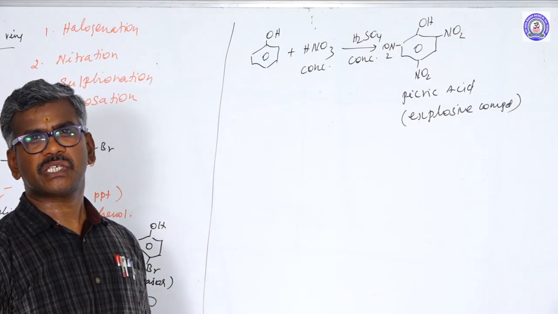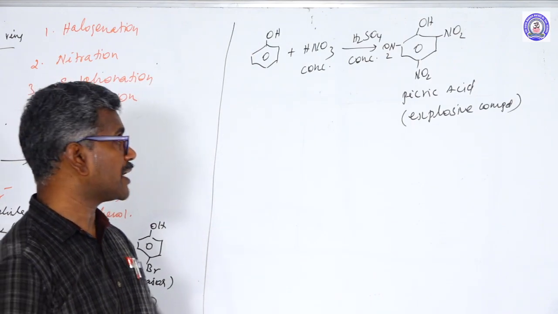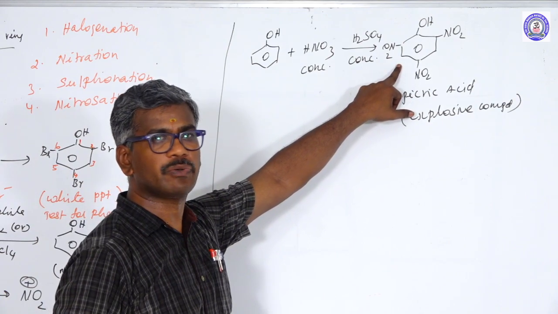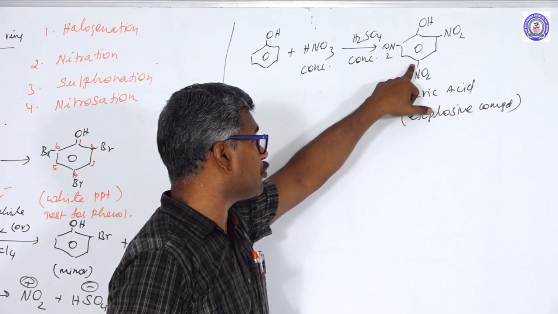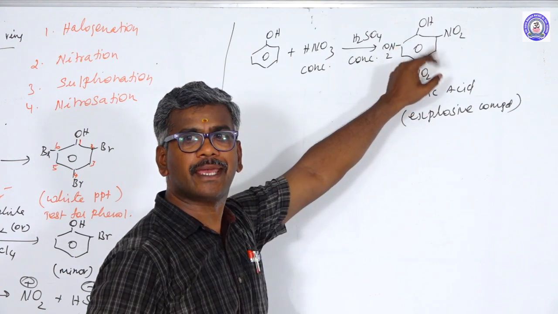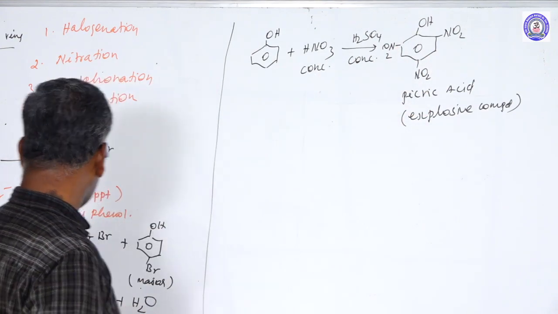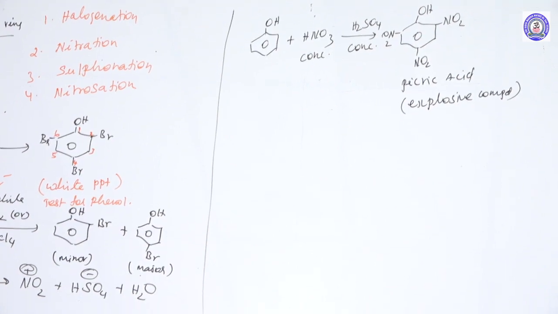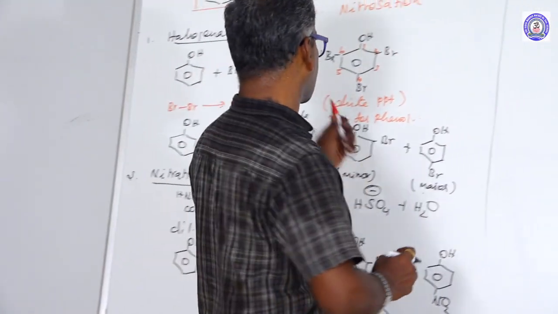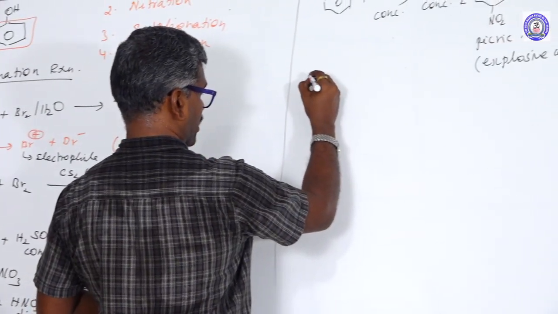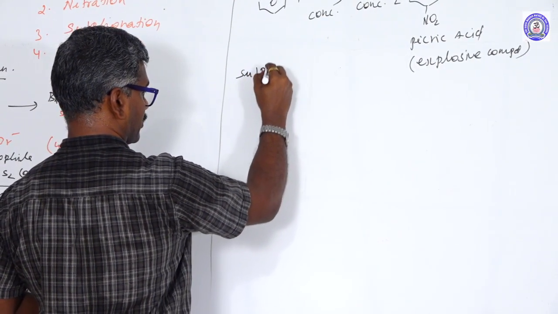Generally a carboxylic acid contains the COOH group, but this compound does not contain the COOH group. It is 2,4,6-trinitrophenol. This reaction is known as a nitration reaction. It is also an electrophilic substitution reaction. Another one is the sulfonation reaction.